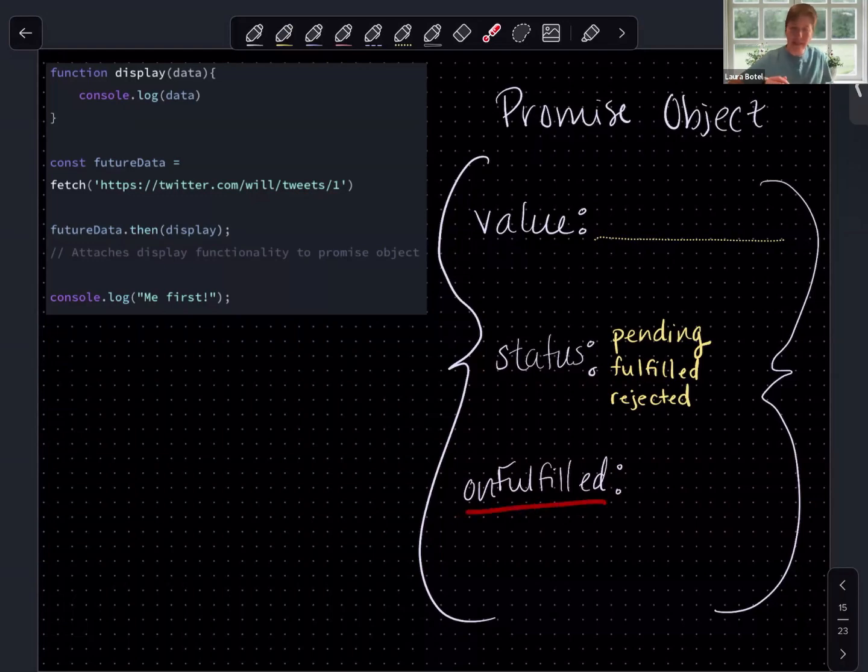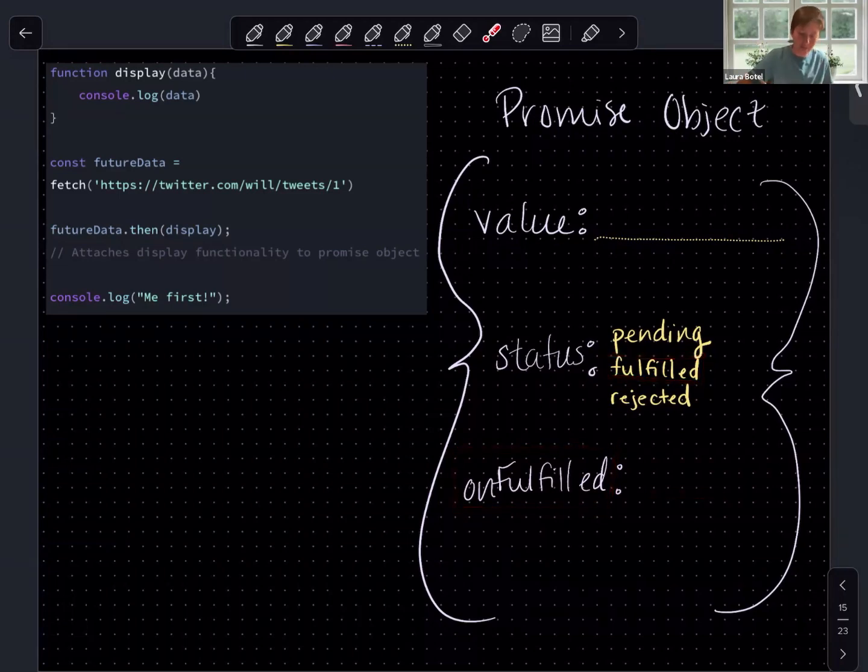And this is a place for us to store functionality that we want to run once the status changes to fulfilled. Again, we love the semantics of this, right? Once the status is changed to fulfilled, what will we do? We will go to the onFulfilled property and we will invoke any of the functionality that lives there.